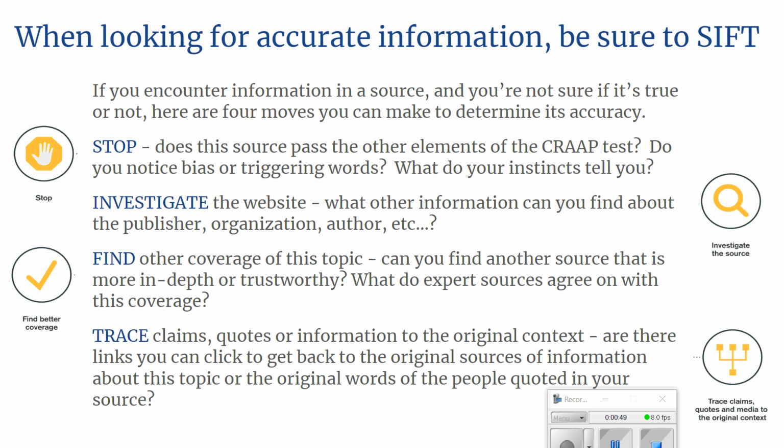But if it has already failed several of those other letters, ask yourself, why am I even bothering with this source? I don't know if it's accurate, and it's failed the other letters. Abandon that source. If you've decided to keep going with that source, then you can ask yourself next, do you notice words in the article or in the source that are biased, or maybe that are triggering feelings in you? What's your instincts telling you about the information that you're seeing?